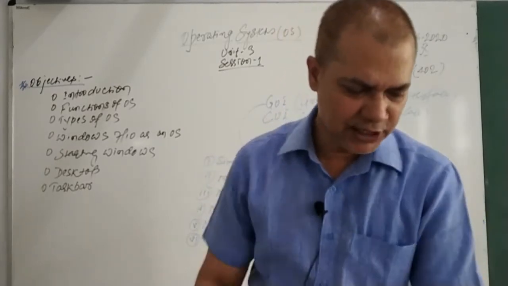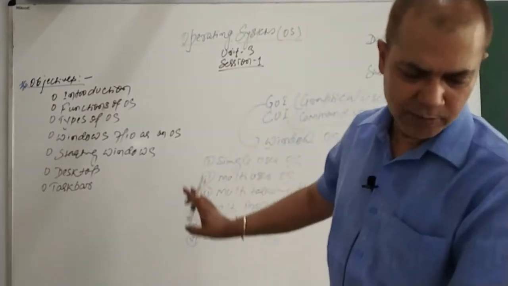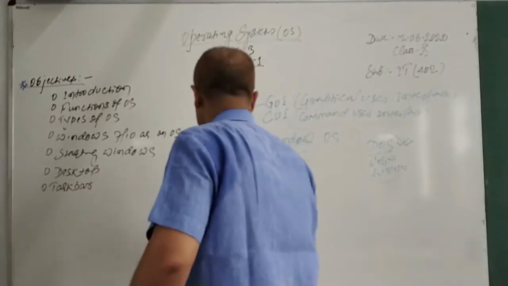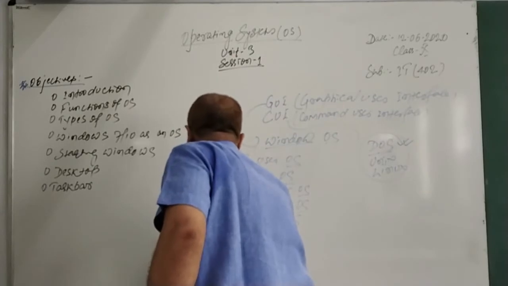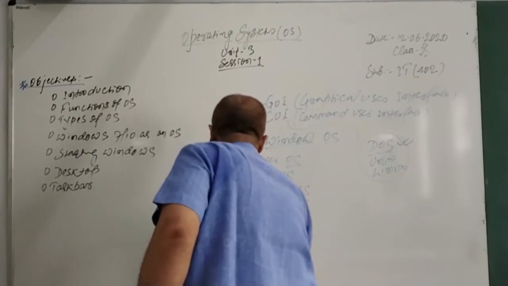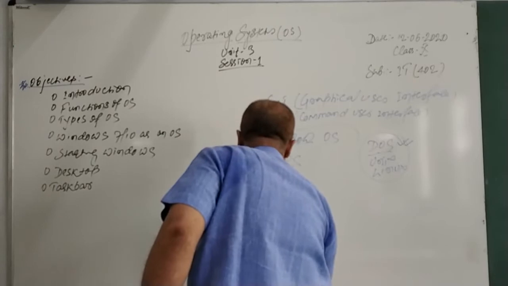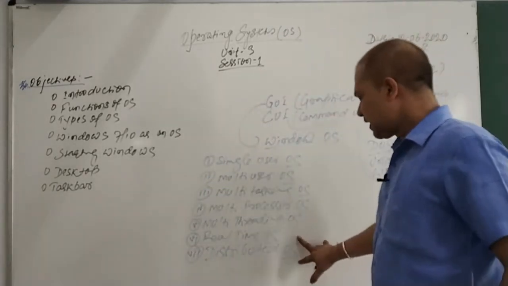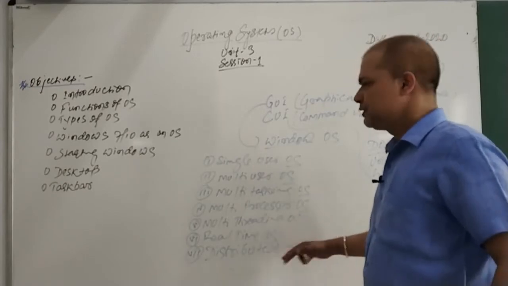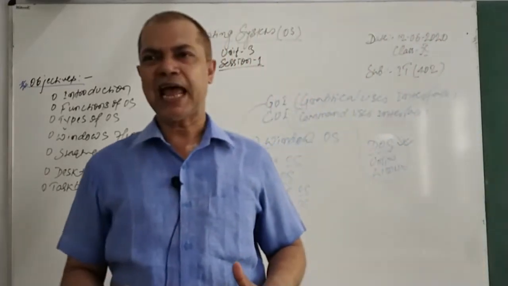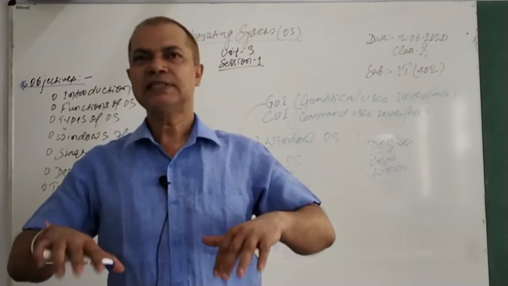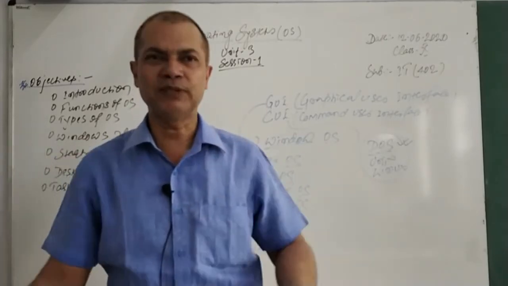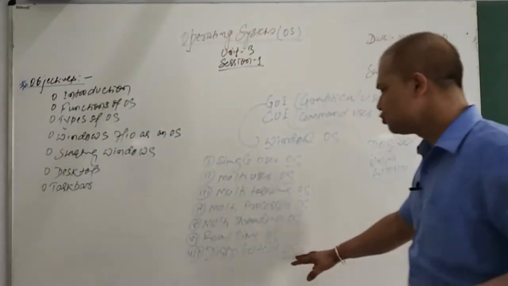Then we have multi-user, which I already talked about, multitasking, multi-threading, real-time, and then distributed OS. One more is there in your book, distributed OS. Let's see what it is. A distributed OS is a kind of OS which performs certain tasks and sends the rest to a different OS to perform the rest of the tasks. That's why it's called distributed OS.